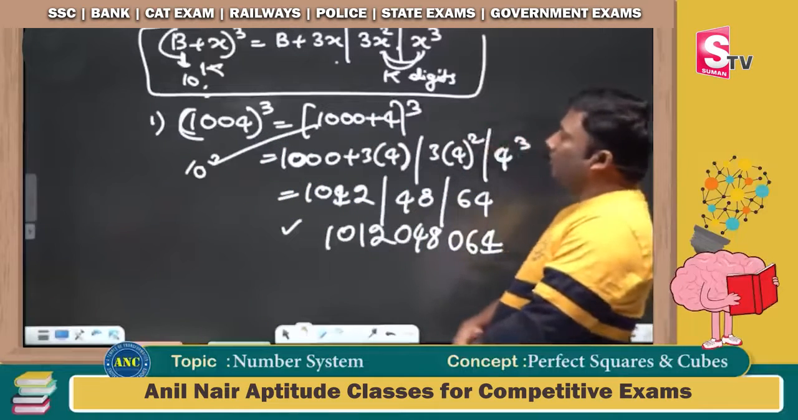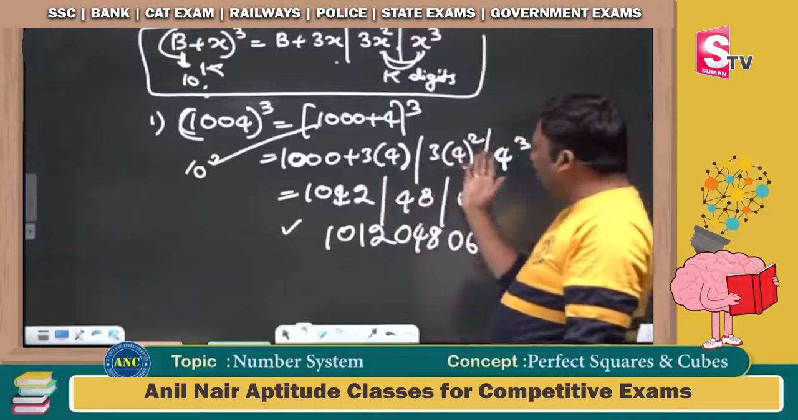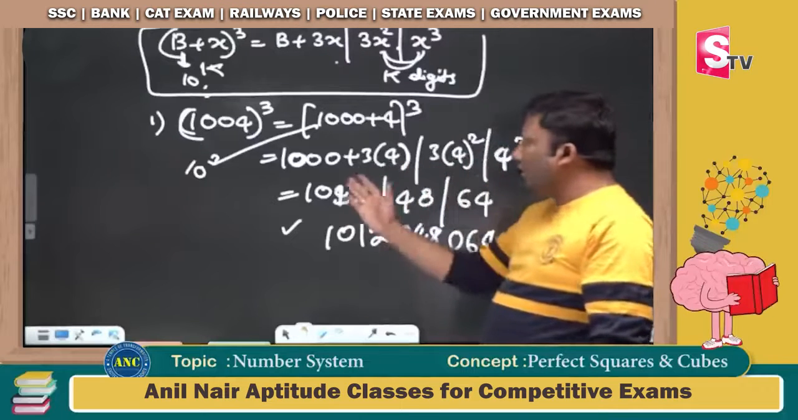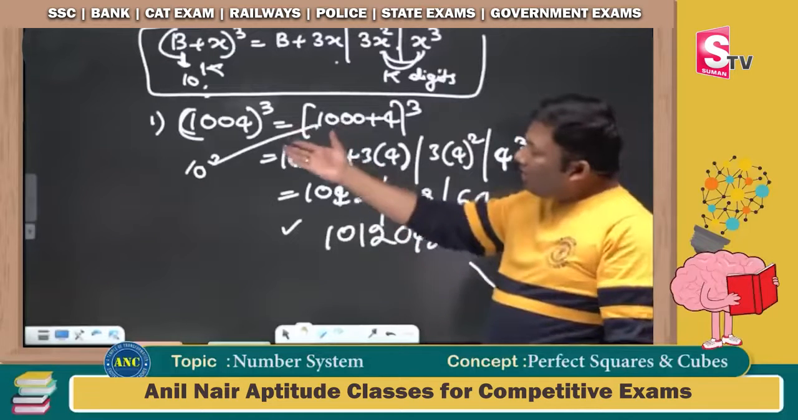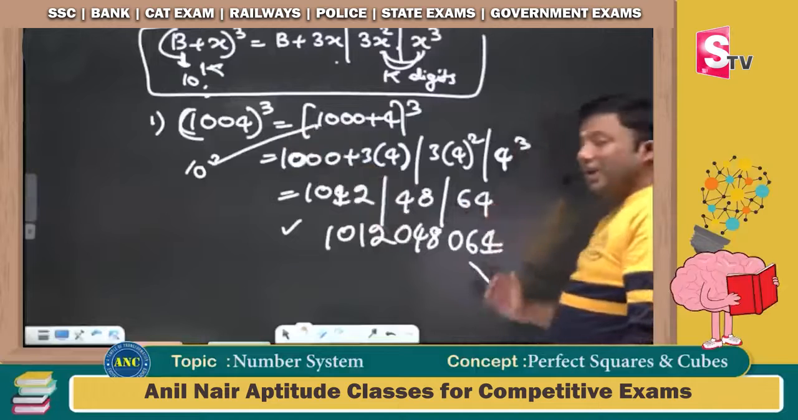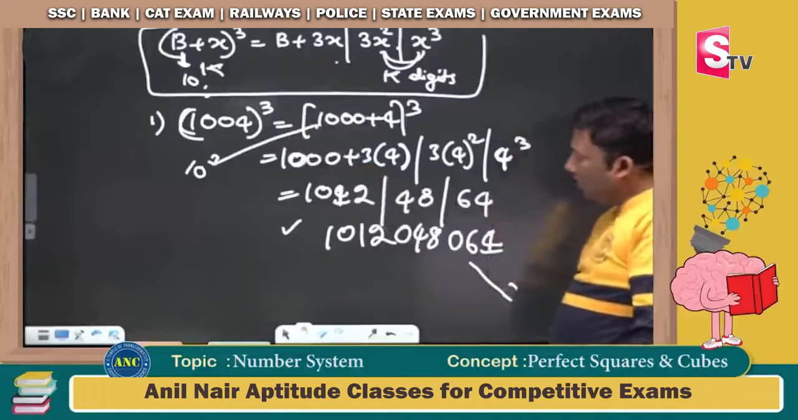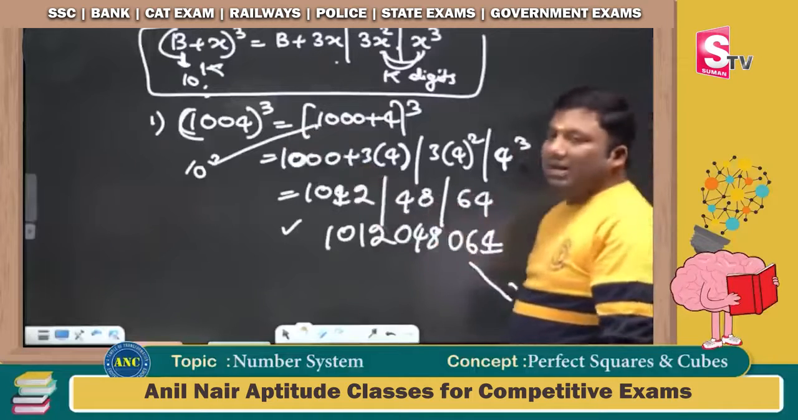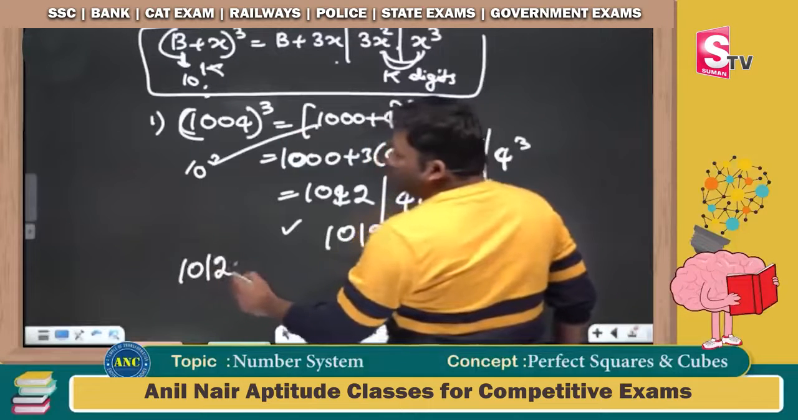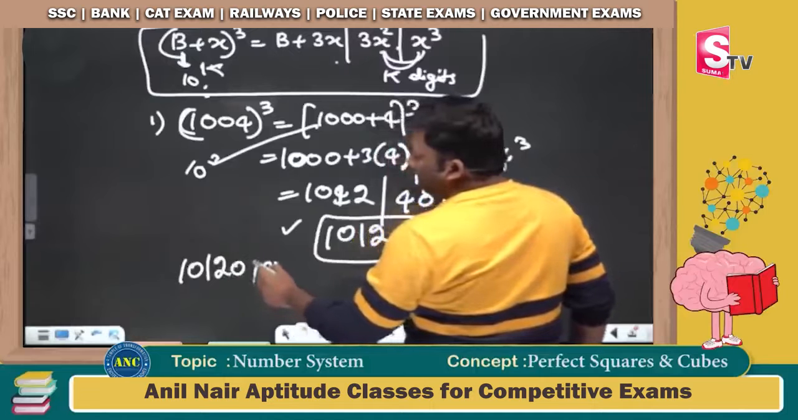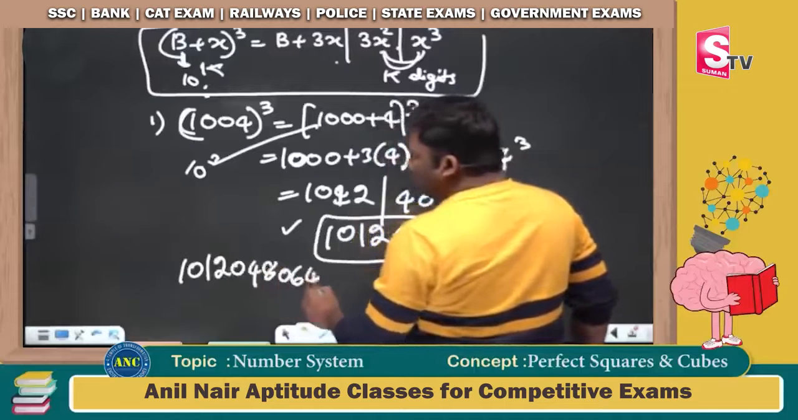1000 plus 4 power 3: b plus 3x, 3x square and x cube. 1012, 48 and 64. So 1000 is 10 power 3, last places 3 digits. 64 in a 3-digit format, 48 in a 3-digit format. So the answer for this question is 1012, 048 and 064.